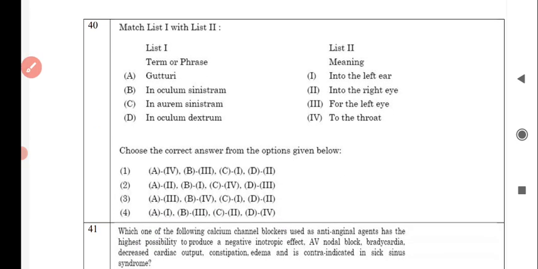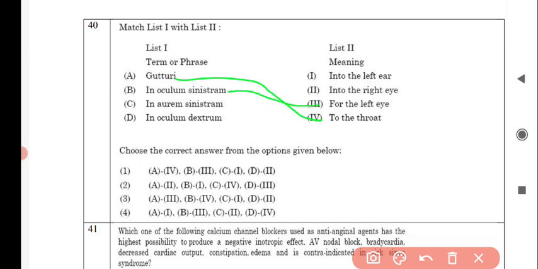Next question is: match list 1 with list 2. List 1 contains term or phrase while list 2 contains the meaning. So for the first term, that is gutturi, it correctly matches with option number 4, that is to the throat. For in oculum sinistrum, it correctly matches with option number 3, that is for the left eye.